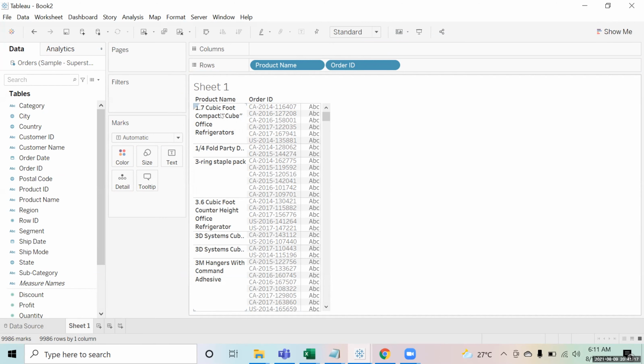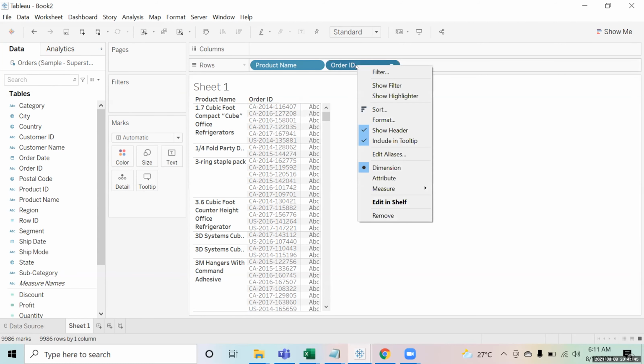So I'm saying this product that you have, that is Cubic Food Compact Cube Office Refrigerators. Now this product was purchased in this order, right? In order ID, this order item was purchased, this was purchased and this order item was purchased, and likewise. So in Tableau you have a feature which is called an attribute. You can just right click on this order ID and convert it into an attribute from here.